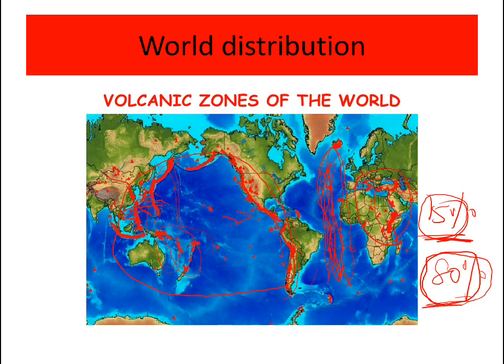Intraplate volcanoes are scattered volcanoes. Here and there, in the inner parts of the continents, these scattered volcanoes occur. So these are all about volcanoes.